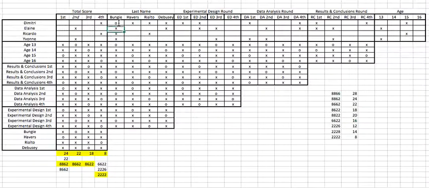And we can see that the 13-year-old is Bungie. Okay, and so that's Dimitri. So 13-year-old is going to be Dimitri everywhere. So I'm going to go over here and add that everywhere I have the 13-year-old and X out the row and column. 13-year-old is Dimitri. Going to X out the column and the row.